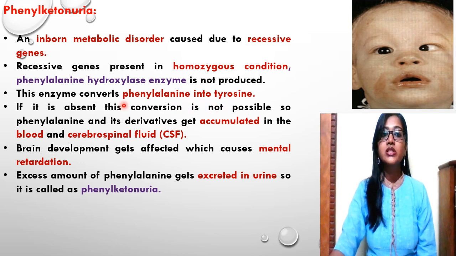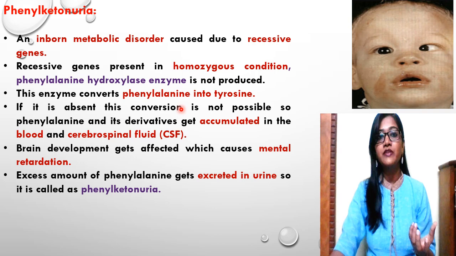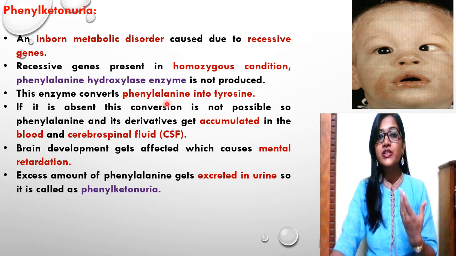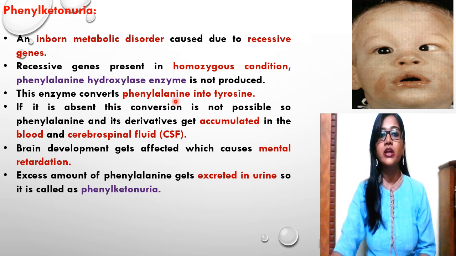This phenylalanine, which is accumulated in the body, gets converted into tyrosine only in the presence of phenylalanine hydroxylase. In the homozygous condition, when the recessive genes are present and this metabolic disorder is present, this enzyme stops this conversion.